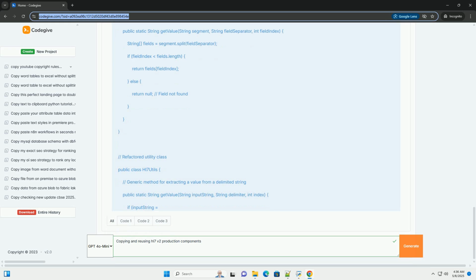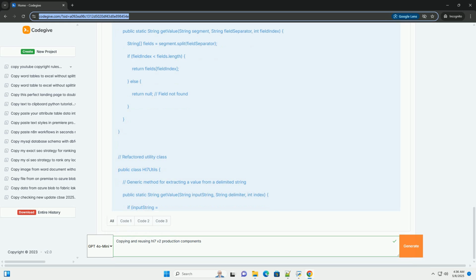Data quality issues. Poor data quality can lead to errors and inconsistencies in HL7 messages. Security concerns. HL7 messages often contain sensitive patient information, so security is a major concern. Performance bottlenecks. HL7 processing can be resource intensive, so performance bottlenecks can be a problem.